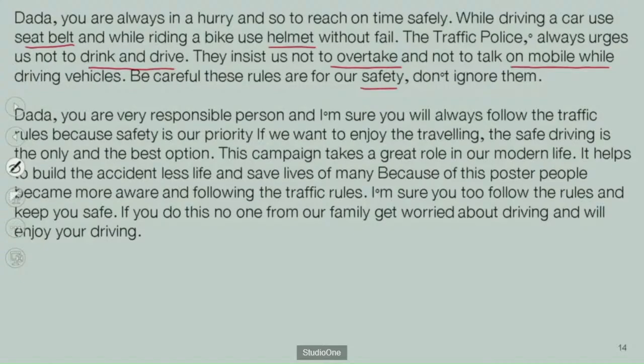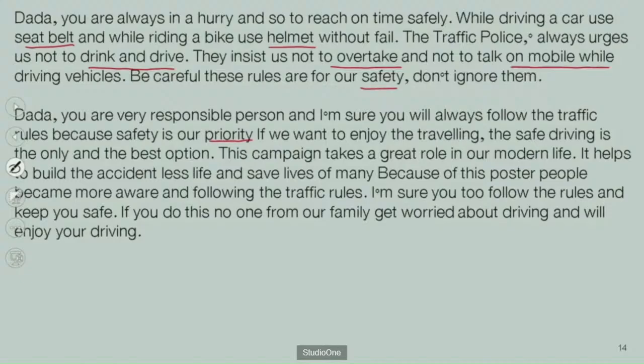Dada, you are a very responsible person and I am sure you will always follow the traffic rules, because safety is our priority. If we want to enjoy traveling, safe driving is the only and the best option. The campaign plays a great role in our modern life. It helps to build an accident-less life and save the lives of many.